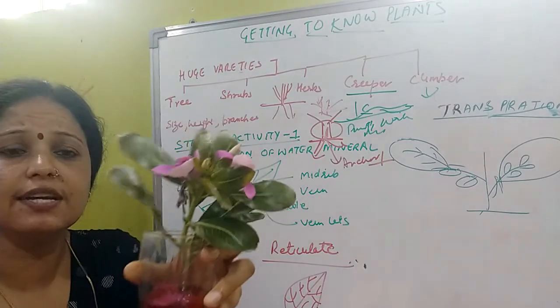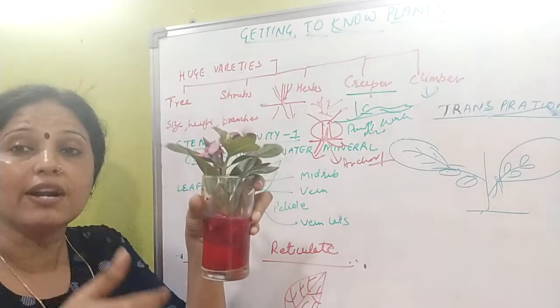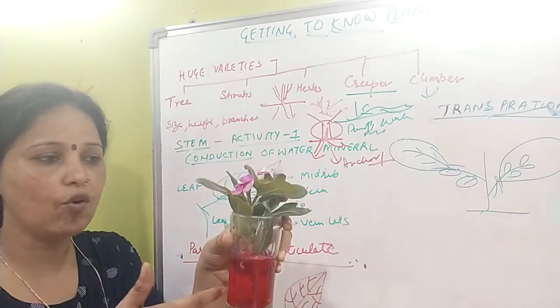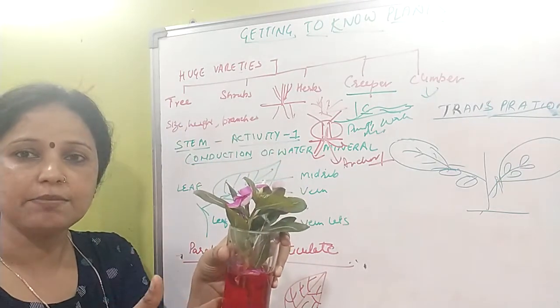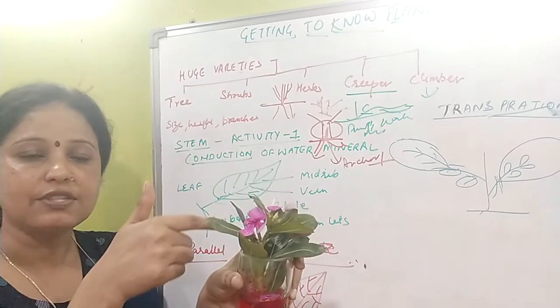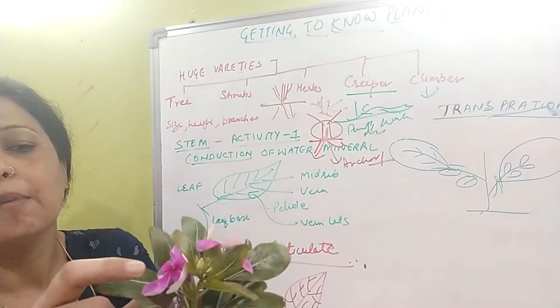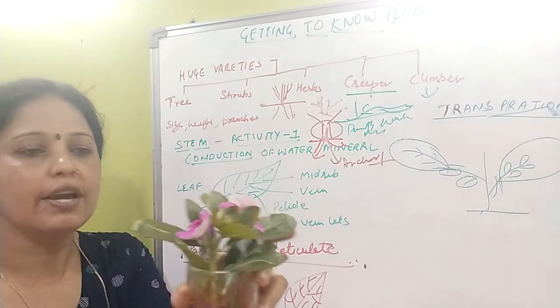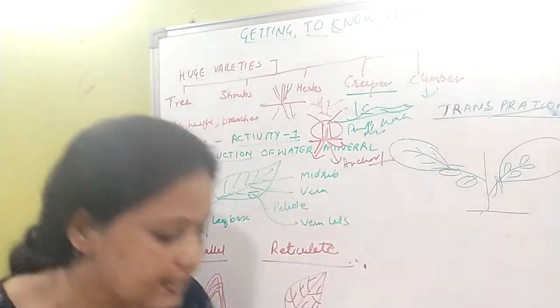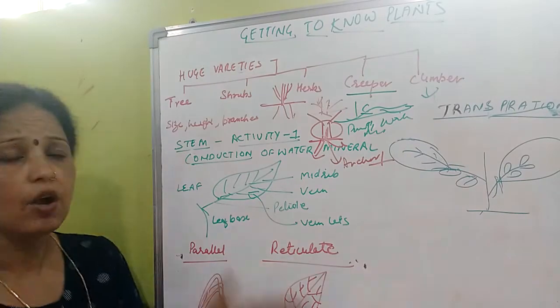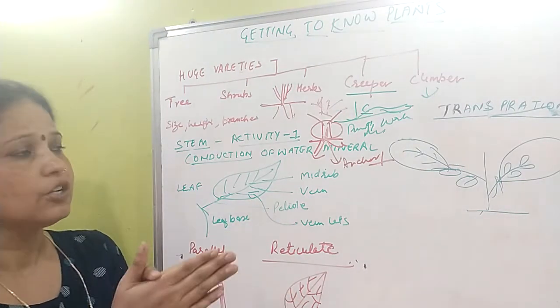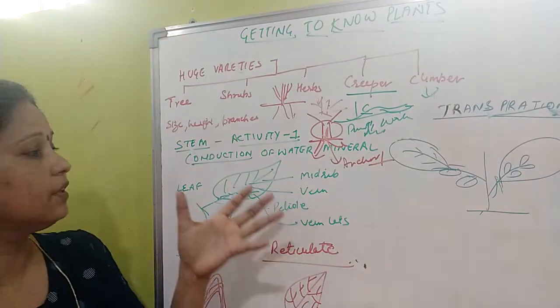So what it shows is that the stem helps to conduct. Here is the water, and that water is conducted by the stem and sent to the leaves and the flowers. Later on, in the flower also you will find light patches of red color. So this activity shows that the stem conducts the water and minerals from the soil. So it is an important part of the plant.